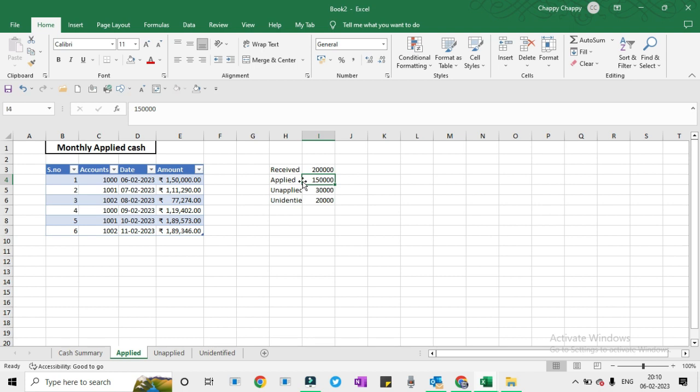Alright, so now we will write over here cash summary, applied, unapplied, unidentified. We will increase the size, we will format it.